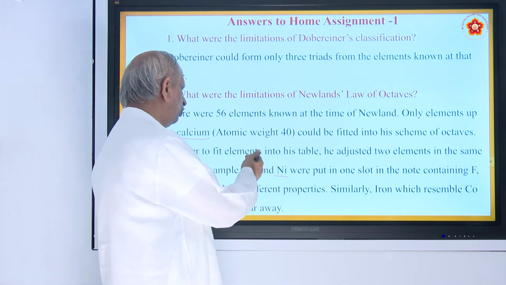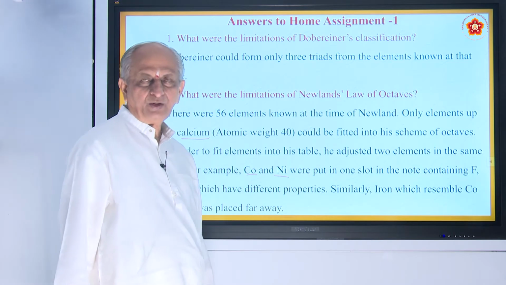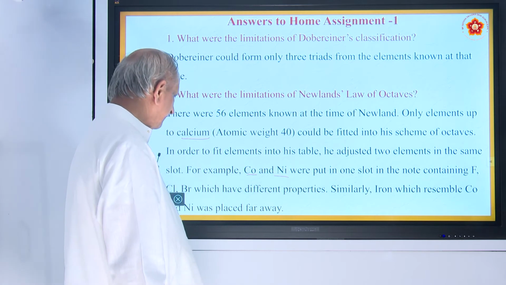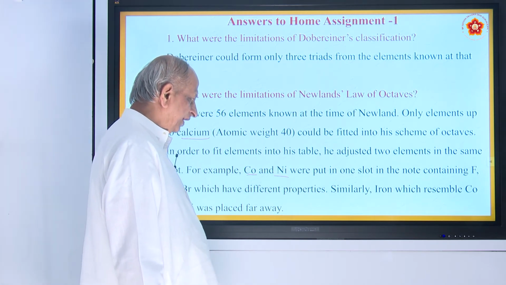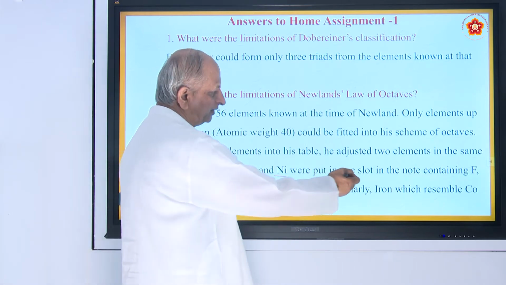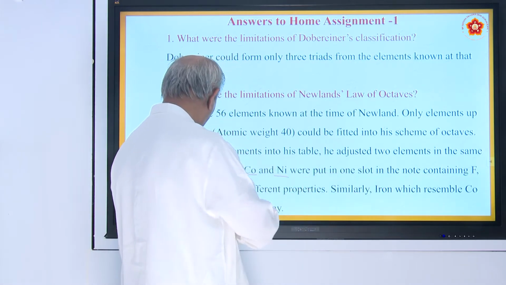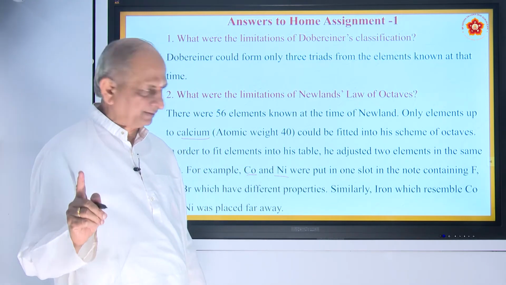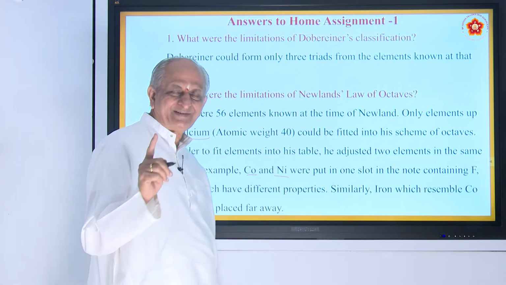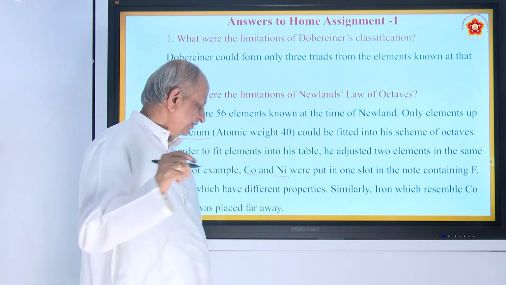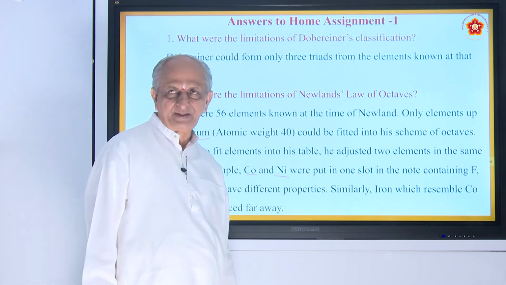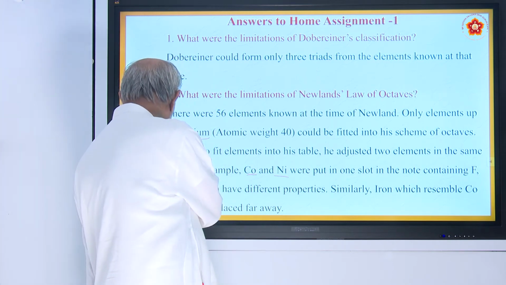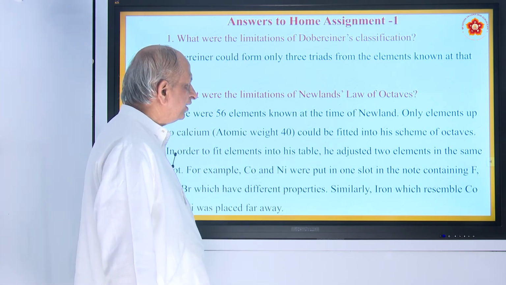So there these cobalt and nickel were introduced. Cobalt and nickel are metals, and these 3 are non-metals. They have different properties. And also he found out that iron, which resembles cobalt and nickel, was placed far away. Iron also is a metal, cobalt is a metal, nickel is a metal, but iron was kept separately from cobalt and nickel. So these are some of the defects of Newland's law of octaves.